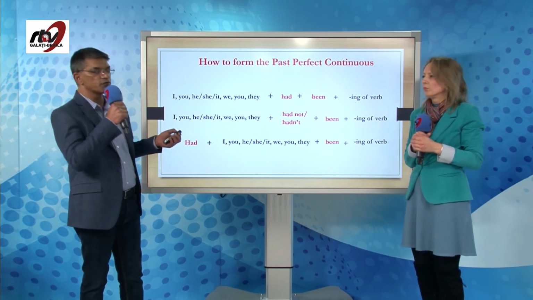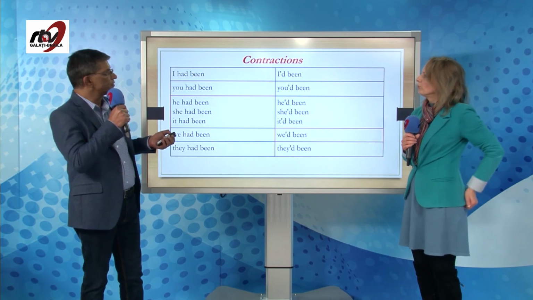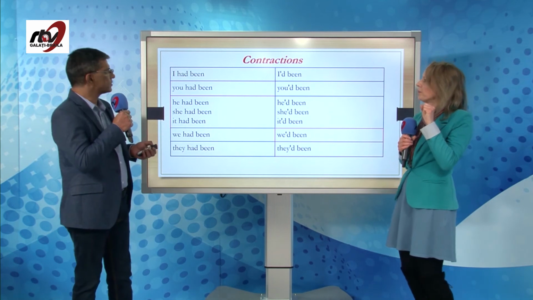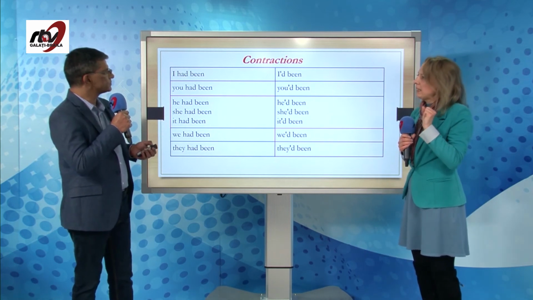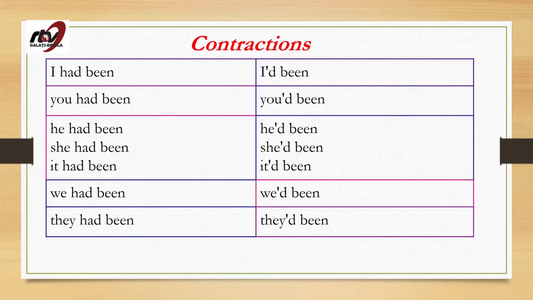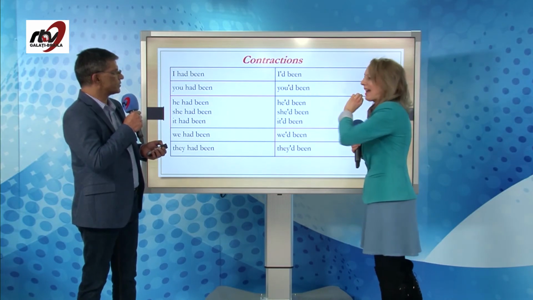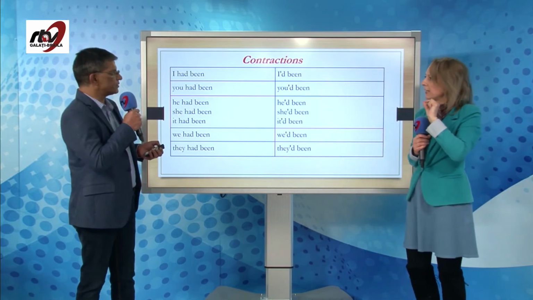So let's move on and see if we can use this now. Okay, there are some contractions, okay? Sunt niște forme scurte. For example, I had been, I'd been. Sometimes students make mistakes because they think that apostrophe D means would. Ah, would, sometimes they make mistakes. So when you see this form, I'd been, it's I had been.